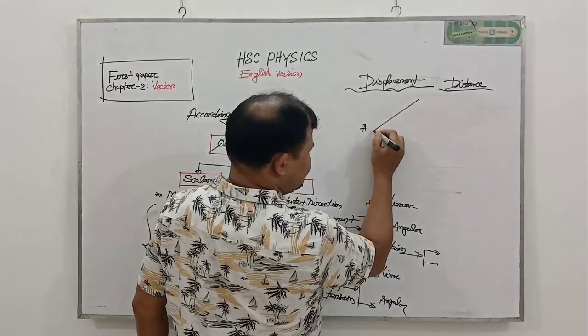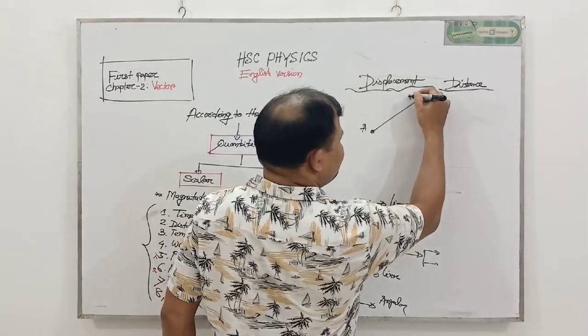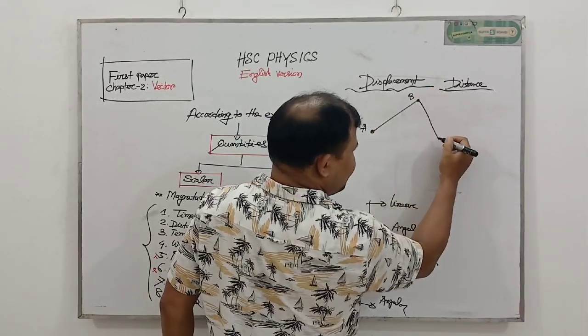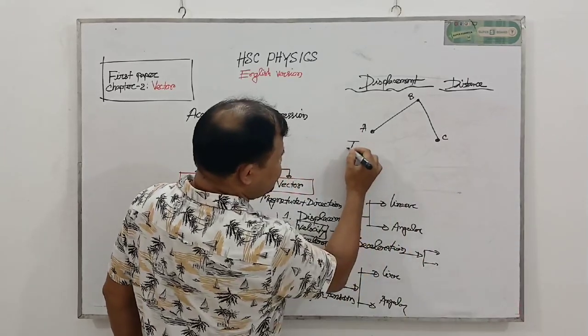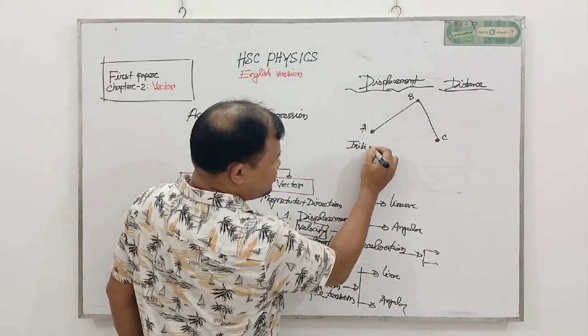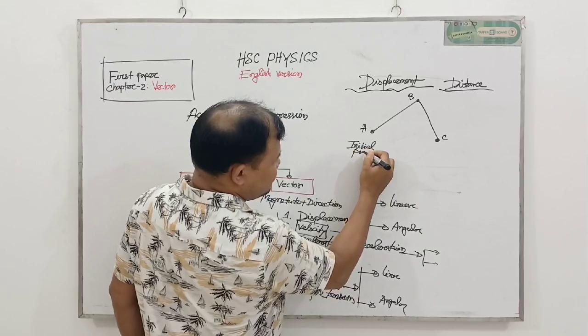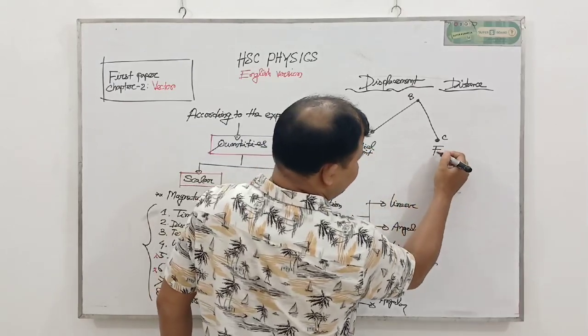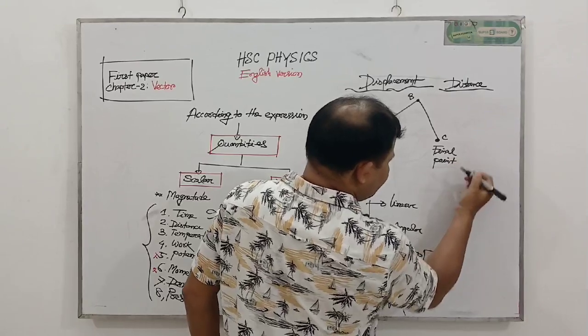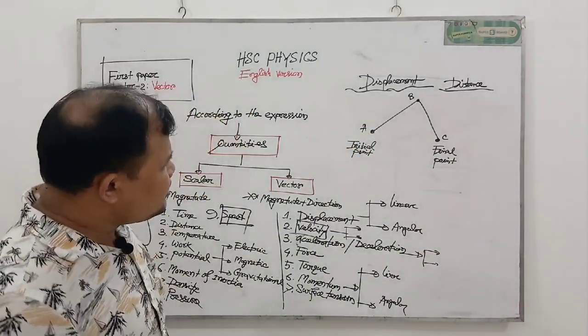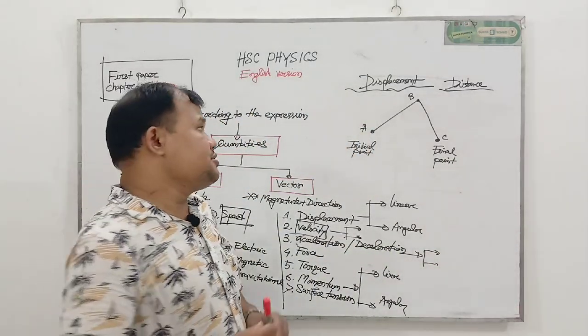Suppose a person starts a journey from here and goes to point B, does not stop there, and comes to C. This is the initial point and this is the final point. My dear students, we know that the shortest distance between initial and final is called displacement.